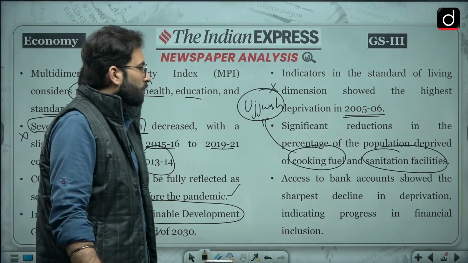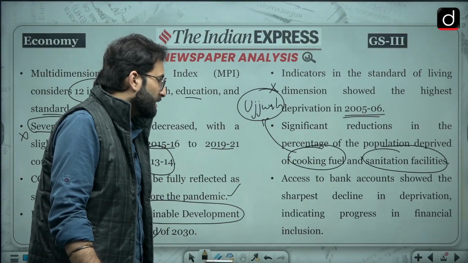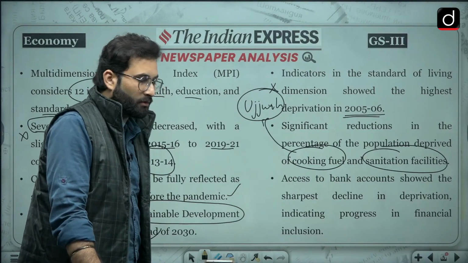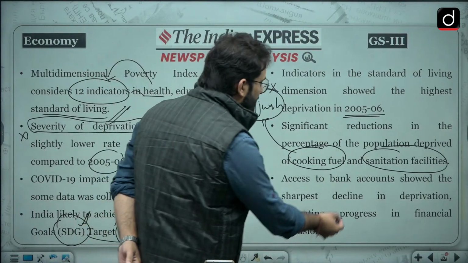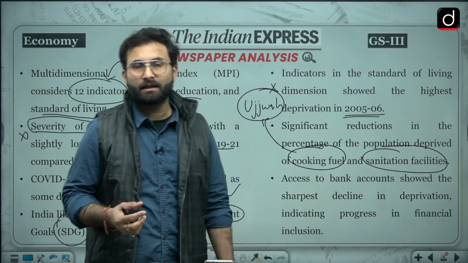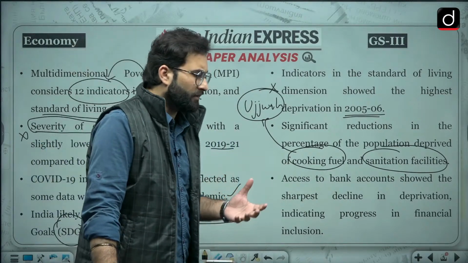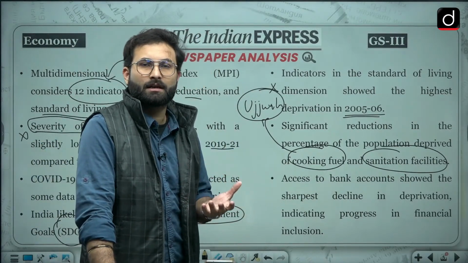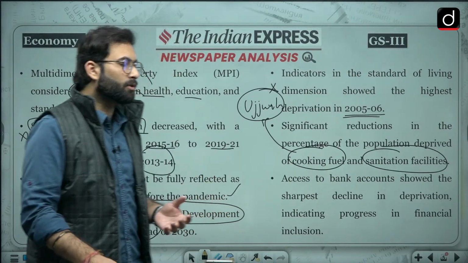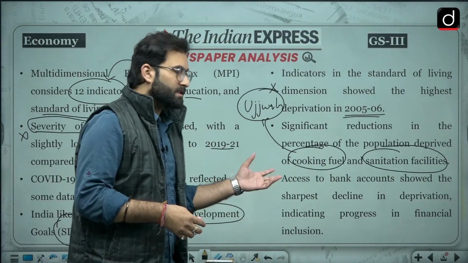Bank account showed the sharpest decline in deprivation, indicating progress in financial inclusion. Okay, fine. When we are talking about financial inclusion, we have Jan Dhan, Aadhaar, and Jan Dhan Yojana was there. Other than that, there are various schemes of the government which are trying to go for financial inclusion, and we are seeing the results now.